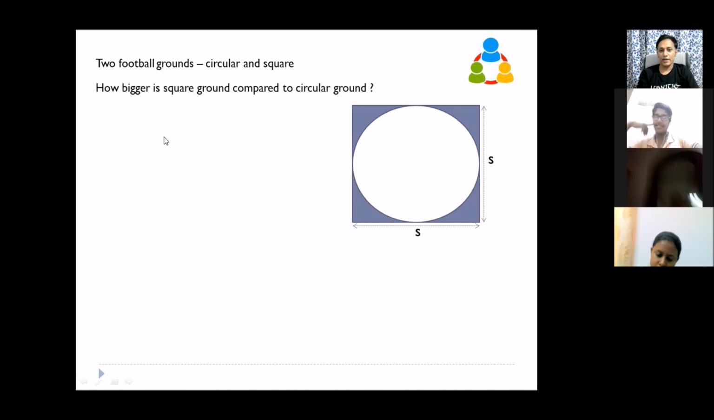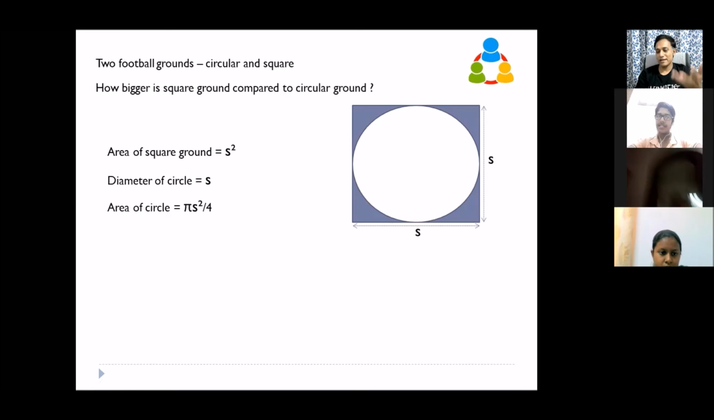Yeah? Okay. Now you tell me, let us calculate what is the area of the square here? It is S square. It is straightforward, S square. What is the area of circle? Pi S square by 4. Pi S square by 4, because the diameter is S. Right? So what is the first question? First question is, how much bigger is the square ground compared to the circular ground? So what is the expression?